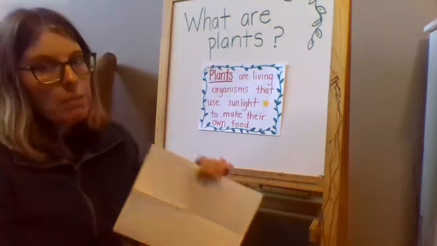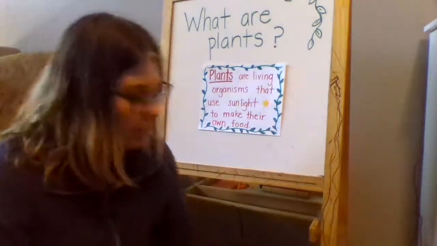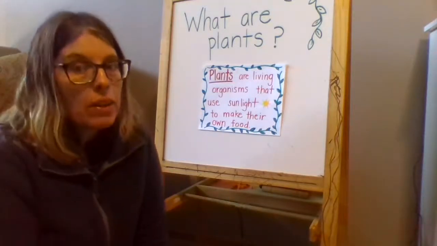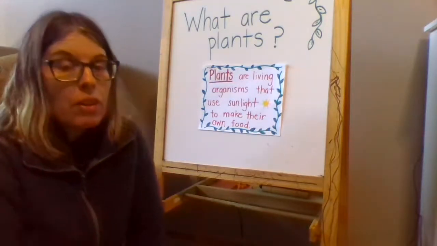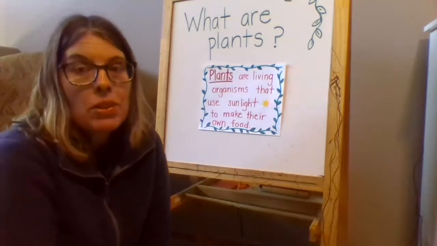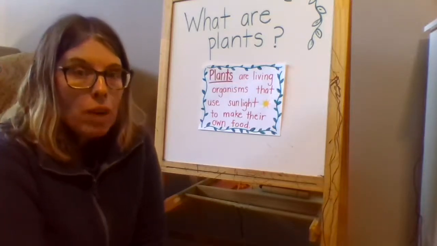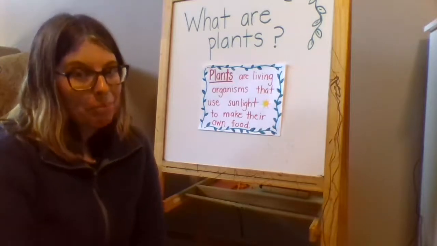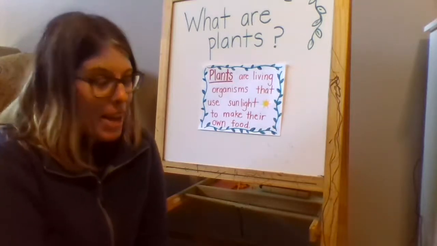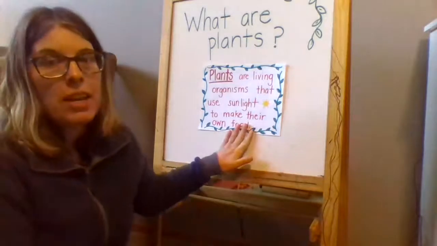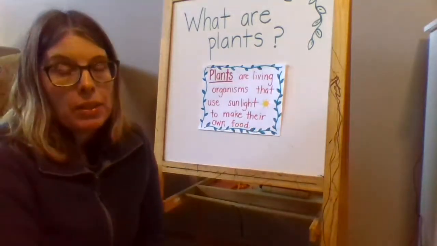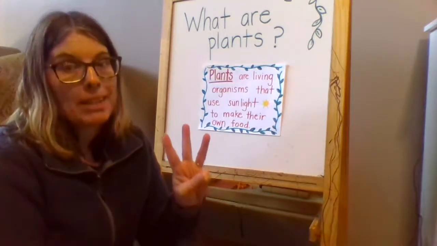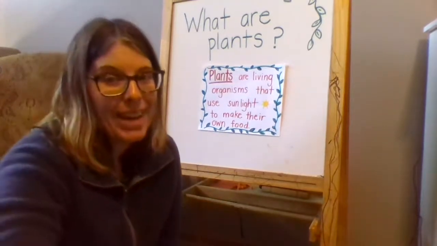You don't have to read it, but I want you to be able to tell your mom, or your dad, or a brother, or a sister, or a housemate, or a stuffy, and describe what a plant is. Okay? So go ahead and record this definition and then go on to tell 3 people, 3 stuffies what a plant is. Okay, get to work.